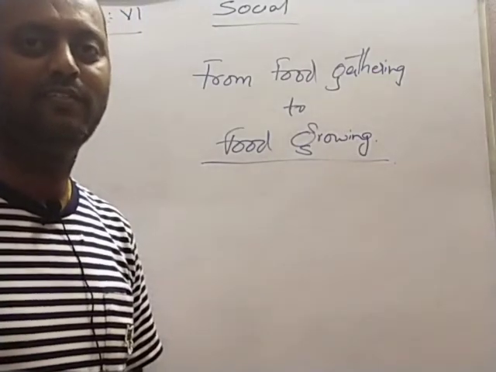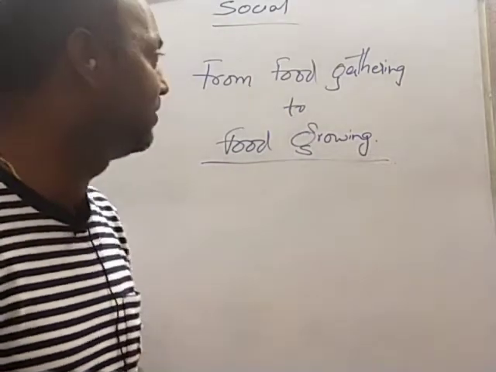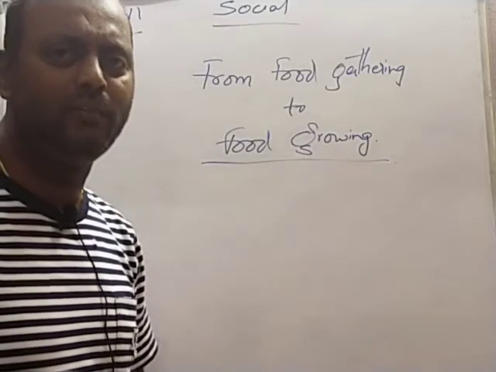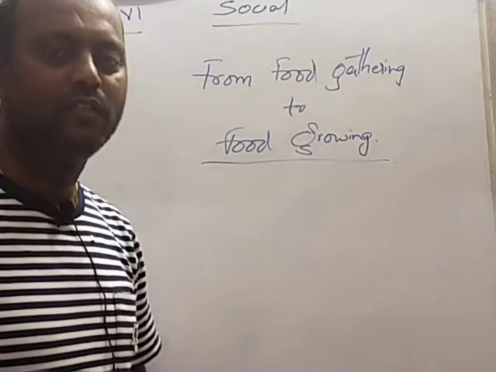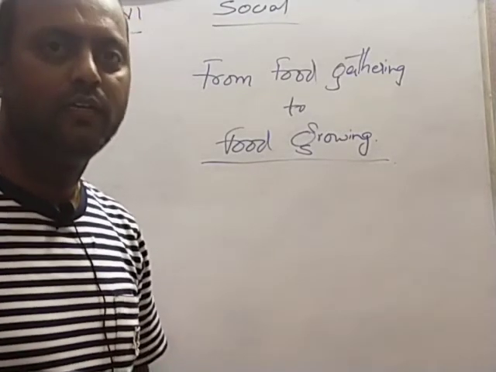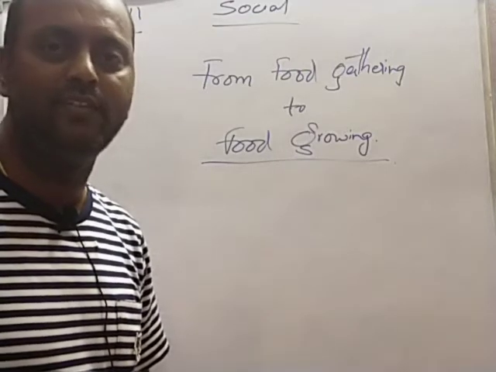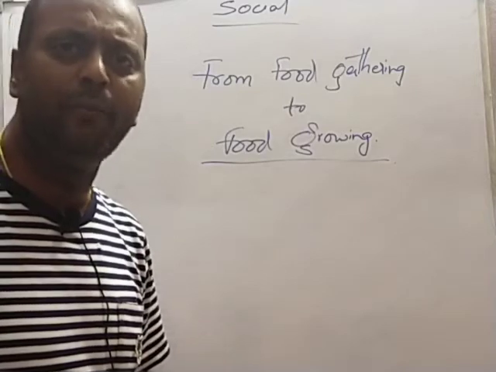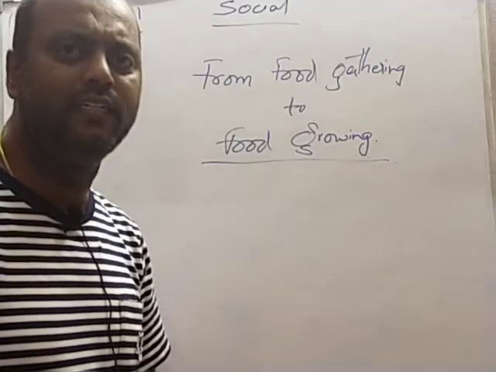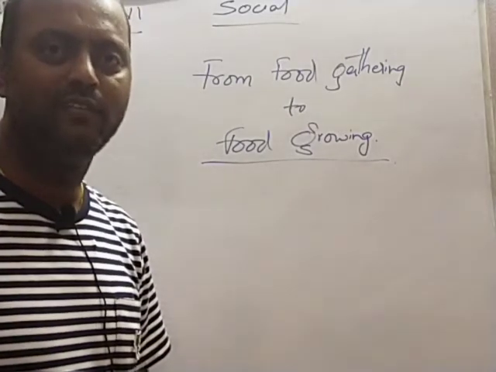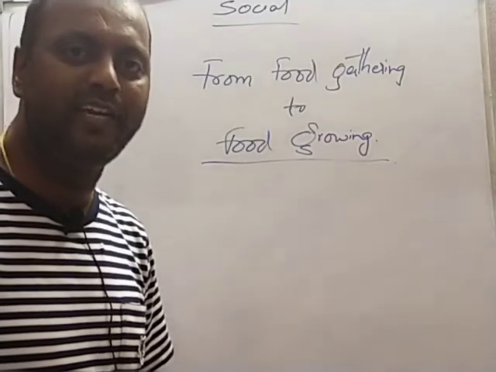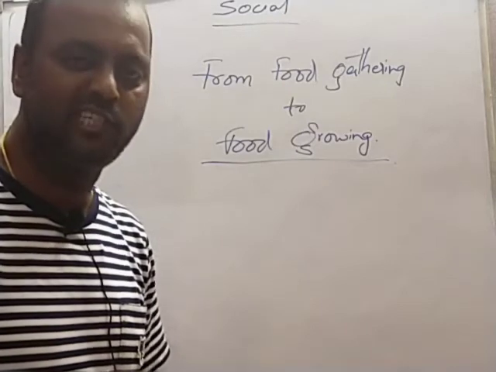In the previous classes, we have been learning for the past few days about food gathering to food growing. It was very lengthy to learn about food gathering, children. As we all know, the early man started his life with food gathering and hunting, living a nomadic life, then started the domestication of animals, then started leading a settled life. We have come across words like microliths also in the previous session.